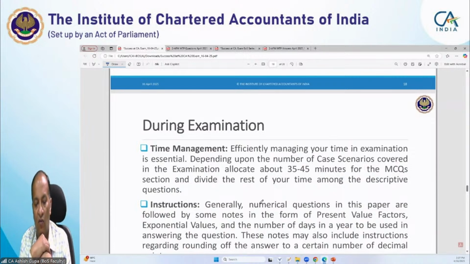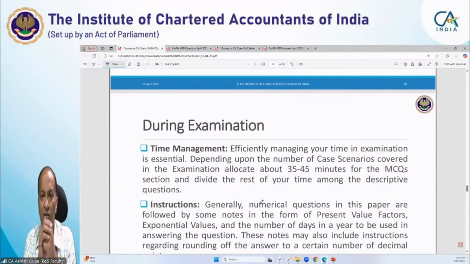minutes for MCQs, because sometimes MCQs also involve complexity, some nitty-gritties, and even sometimes they involve calculation. Now, sometimes students ask, "Sir, do we need to present the calculation?" No, you do not need to present any calculation. Okay, you have to just mark the choices as per the requirement.